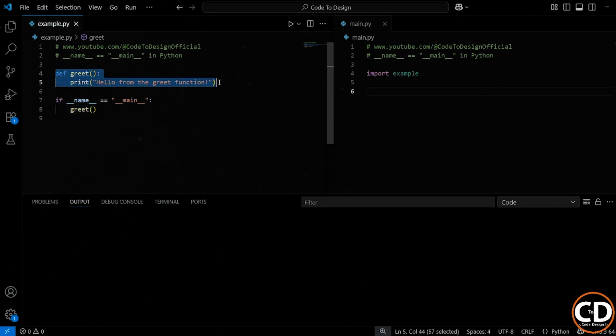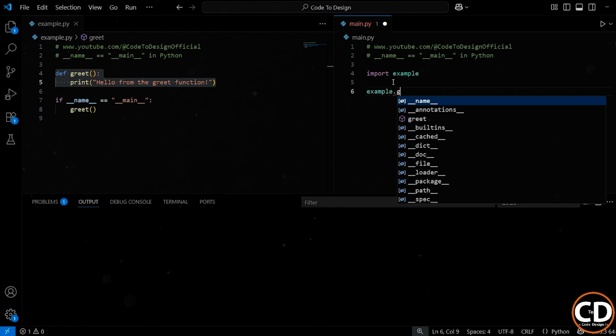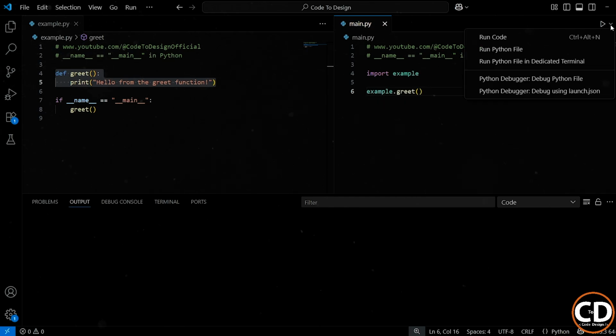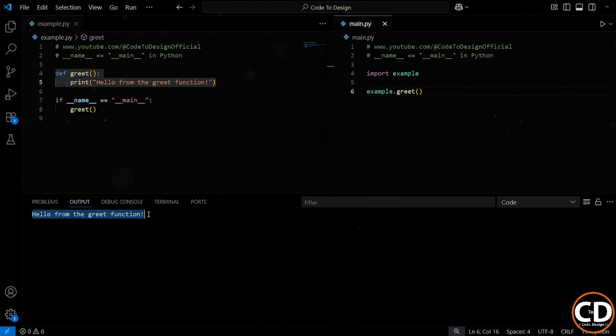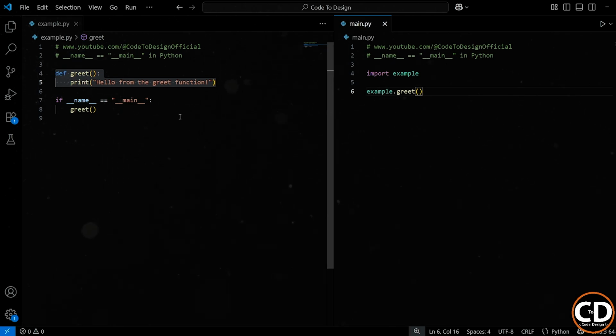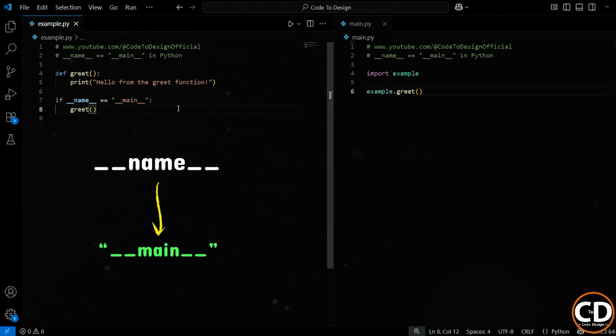And now if we want to use the greet function in the main file, then we have to call it inside our main file. So now if we run the program, then you can see this time we're getting the message as the output. So to summarize this whole thing, __name__ is a special variable in Python. It gets the value "__main__" if the file is run directly, or it gets the module name, like example, if the file is imported. If __name__ == "__main__" is a conditional that helps us run code only when the script is executed directly and not when it's imported somewhere else. This is super useful when writing modules, utility scripts, or when you're just organizing your code and want to prevent certain blocks from executing during import.